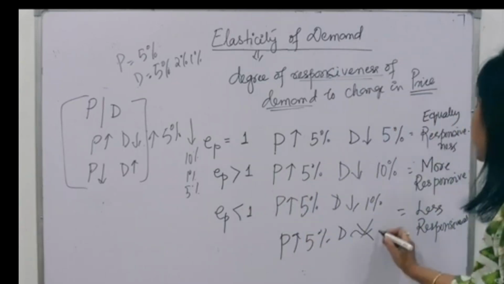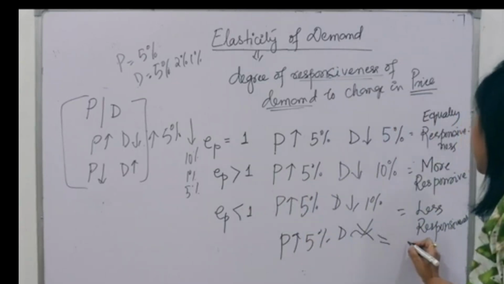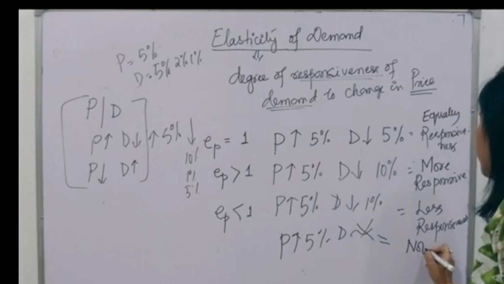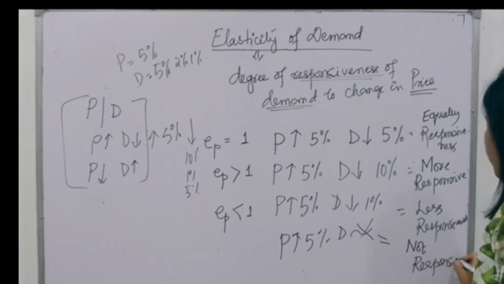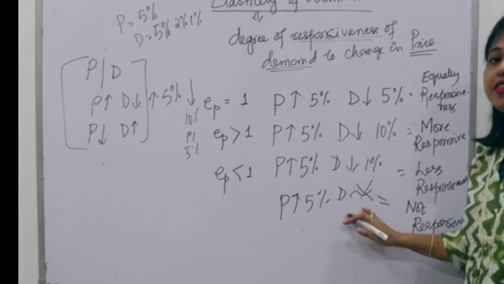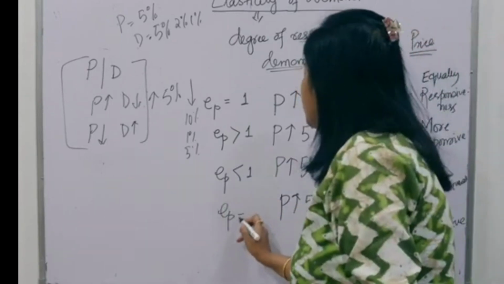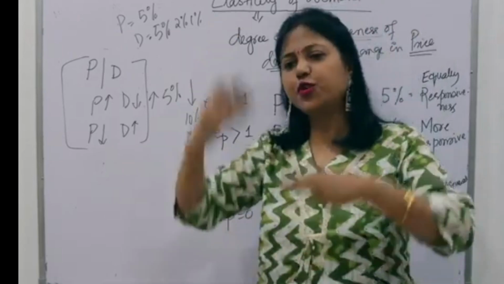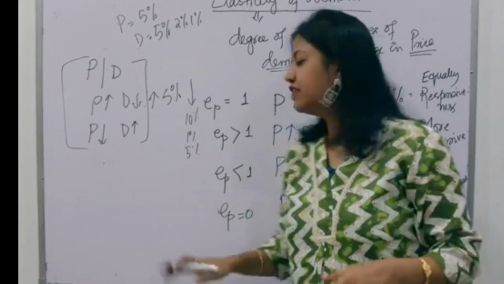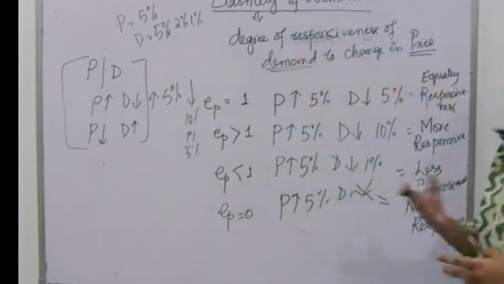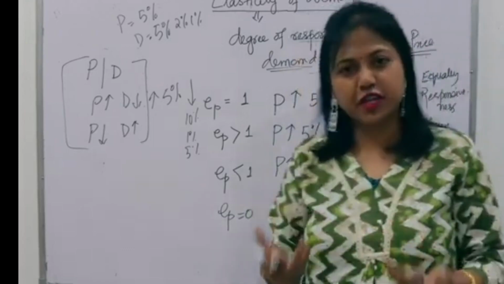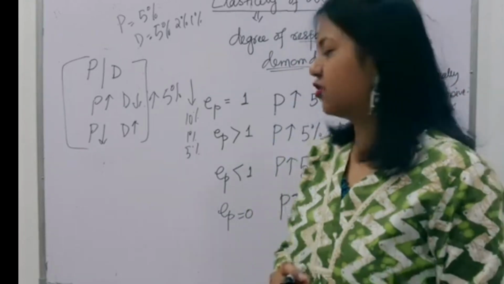That means the demand is not at all responsive. If the demand is not responsive, then I will say EP is equal to 0. Means, however you change the price, the demand will not be affected. Demand will not increase, will not decrease.